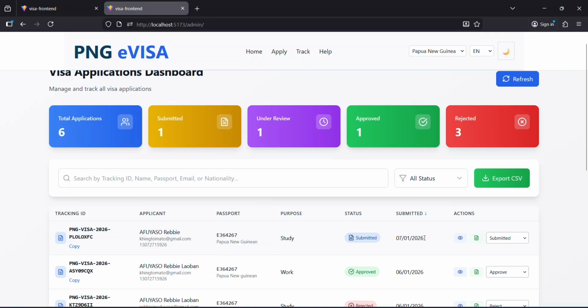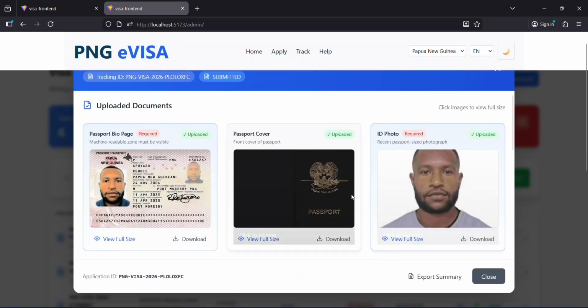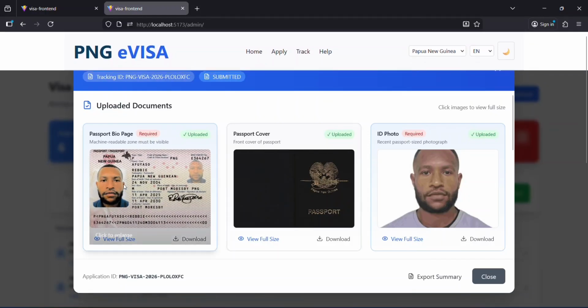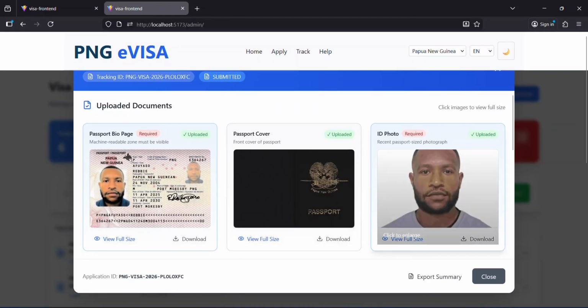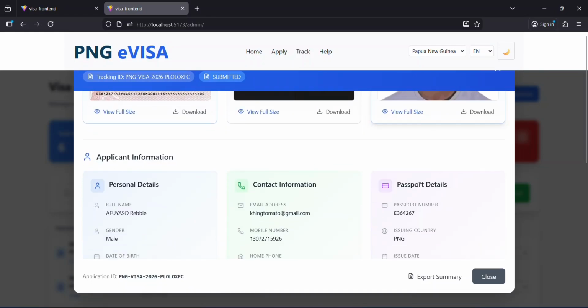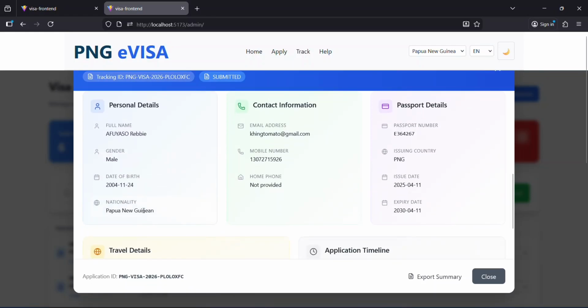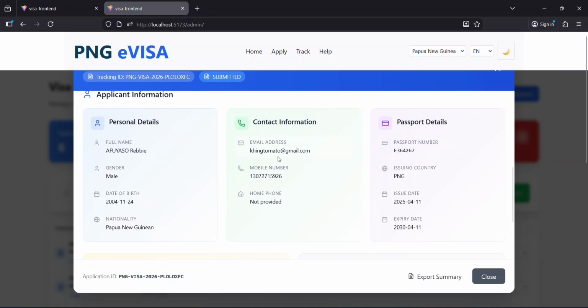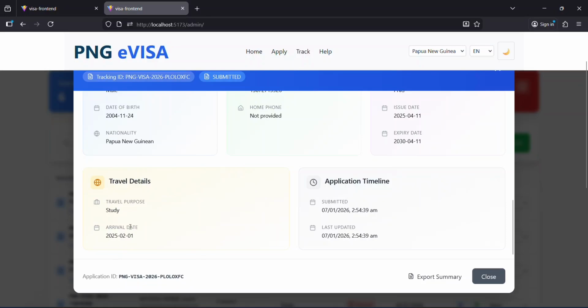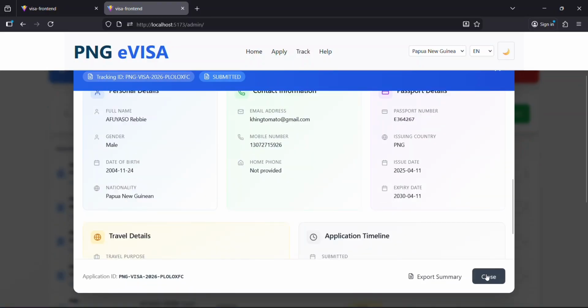If I want to see the details of the applicant, you just go ahead and click the I button on the right side, and it will show you all the documents that the applicant has submitted and all the information that he or she has submitted on the page. This is all the information that I entered a few minutes ago. You can see the documents and the personal details, the contact information, the passport details, the travel details, and the application timeline. I'm just going to go ahead and close this.